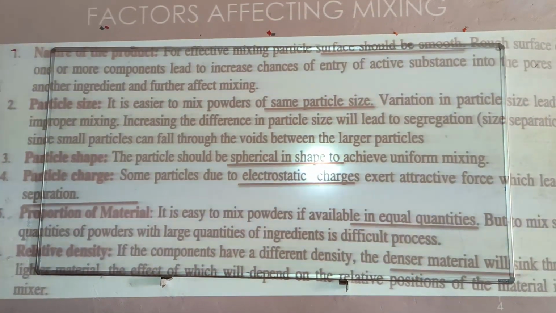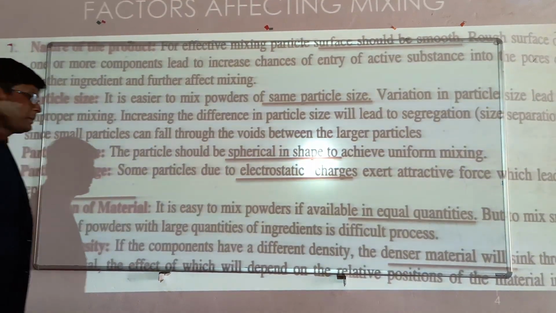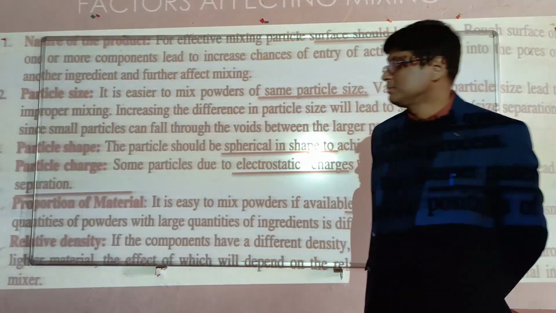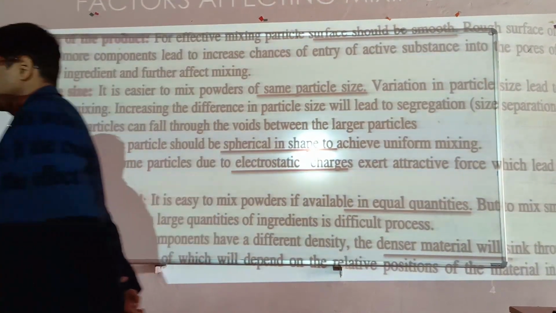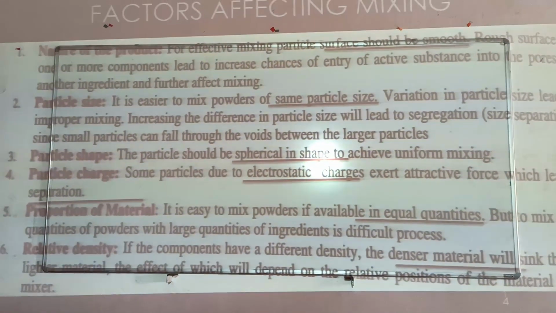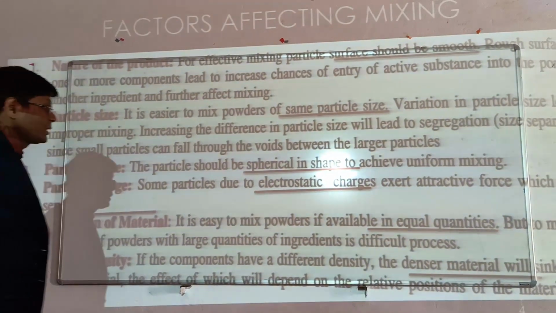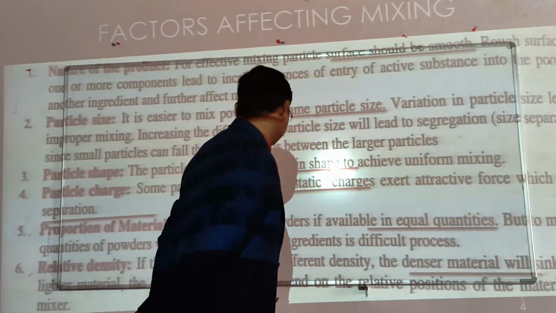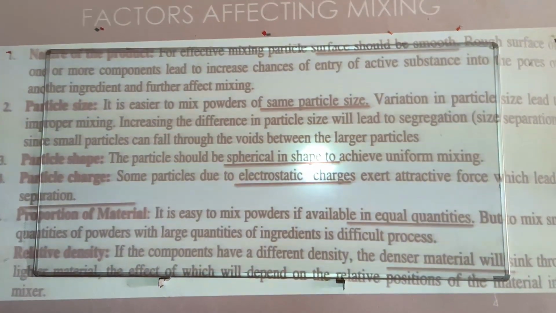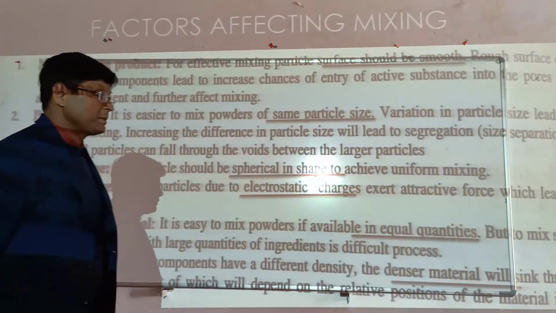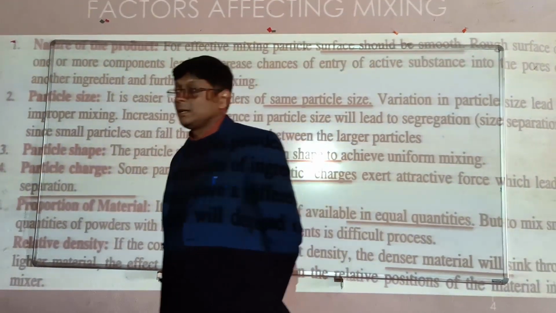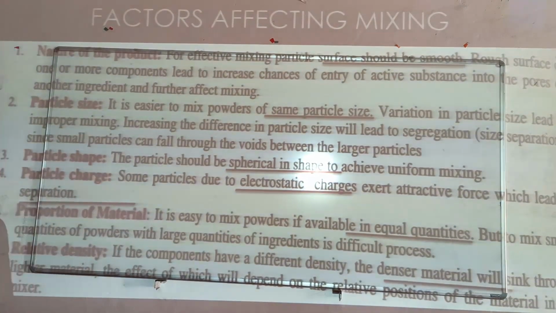The next factor is the proportion of material. Basically, equal quantity is good for mixing purposes, as compared to a small quantity of one component with a large quantity of another component.